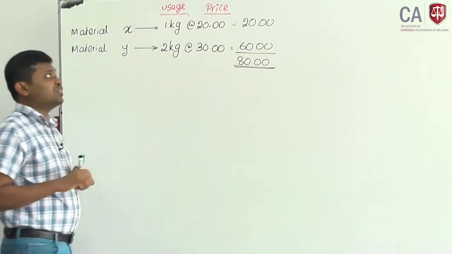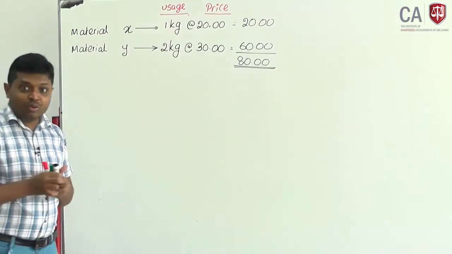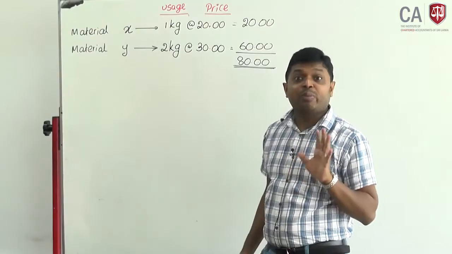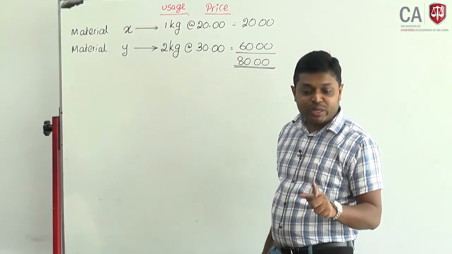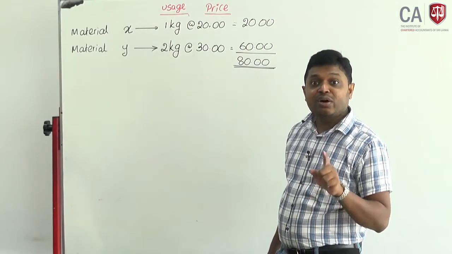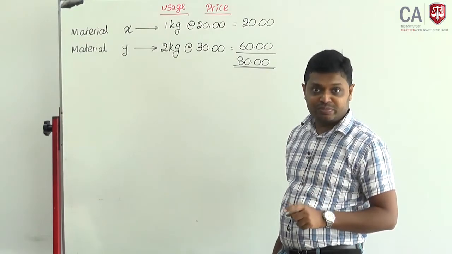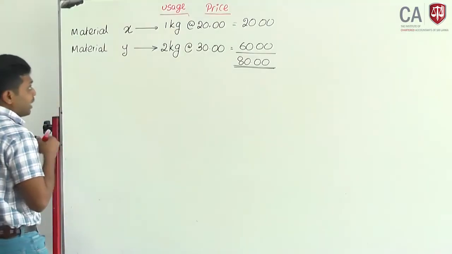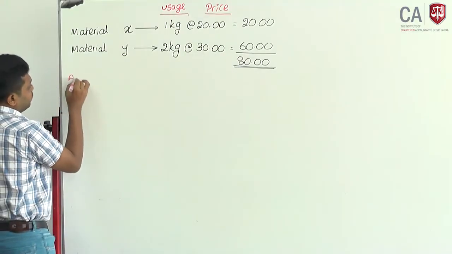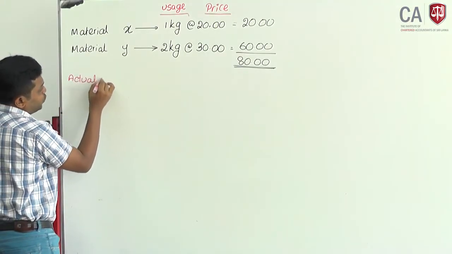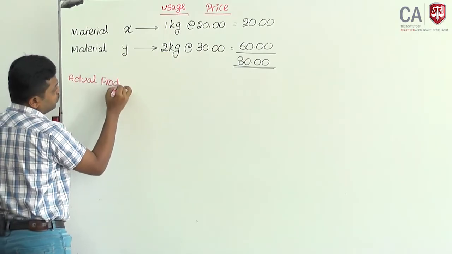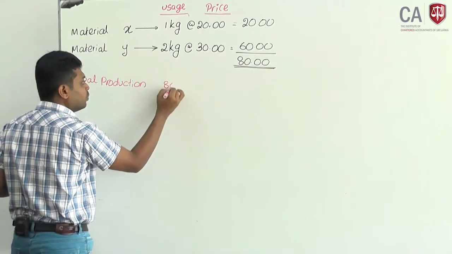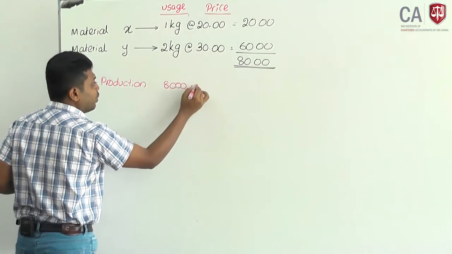This is the expectation. Now you have to compare. Now during the period, how many units have you produced? Actual production says 8,000 units you have produced. Actual production 8,000 units.